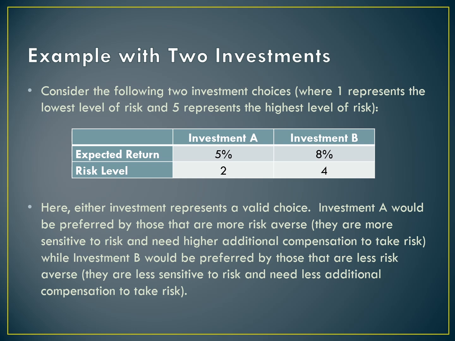They're less sensitive to those risk factors, so they are going to choose investment B. For them, that extra 3% higher return is enough to compensate them for the additional level of risk. So with risk aversion, if we have two investments, some people are going to take the lower risk, lower return option. Other people are going to take the higher risk, higher return option.